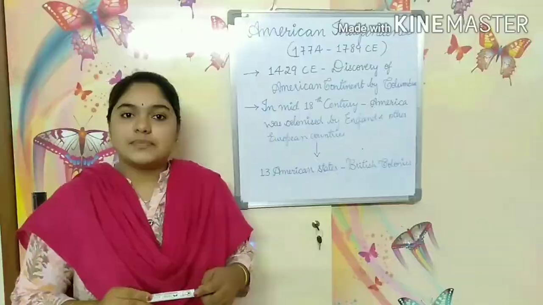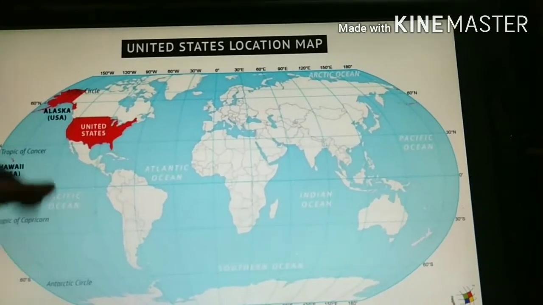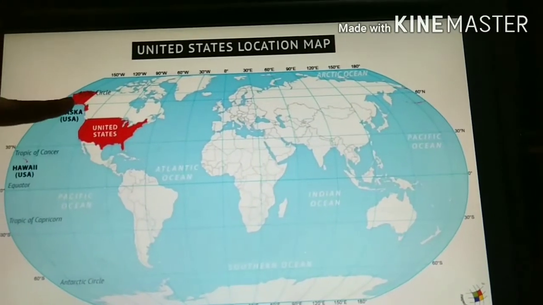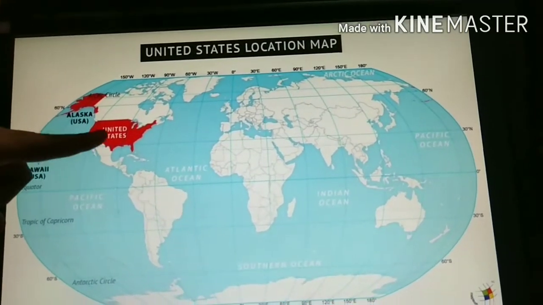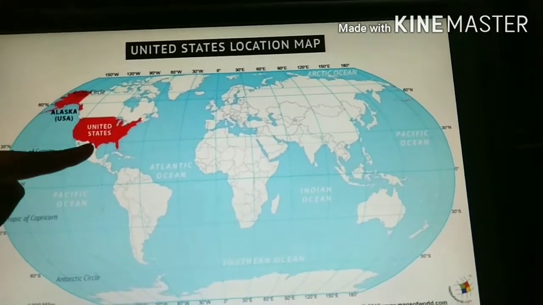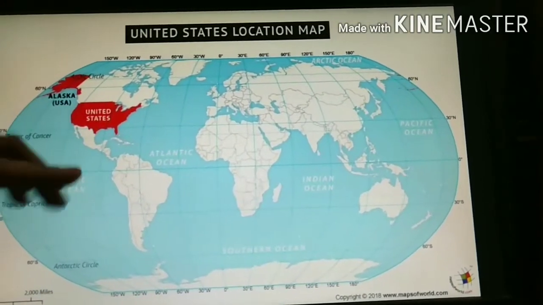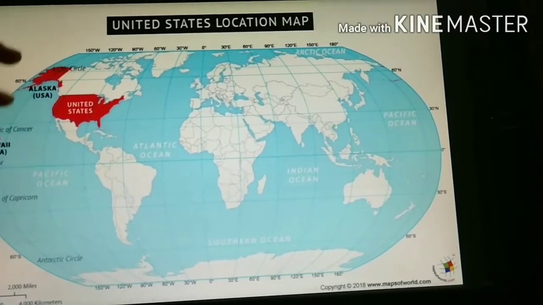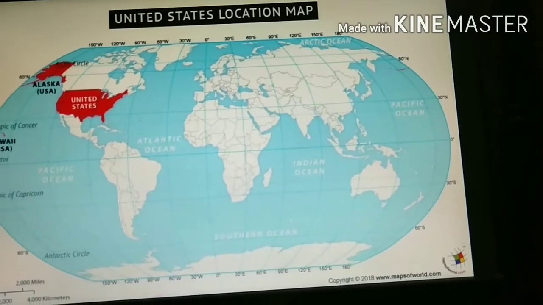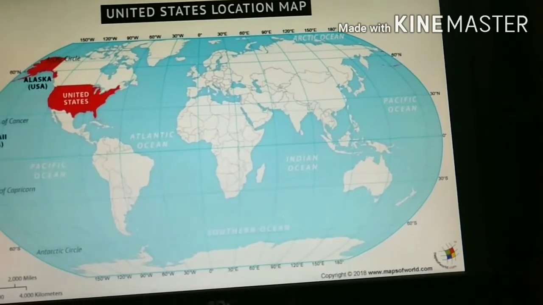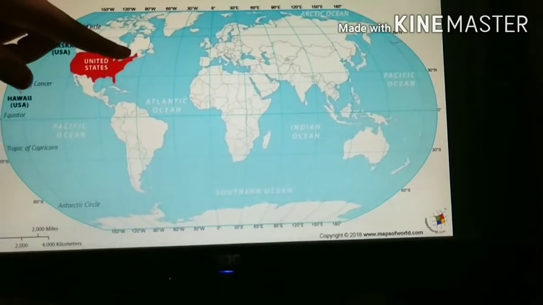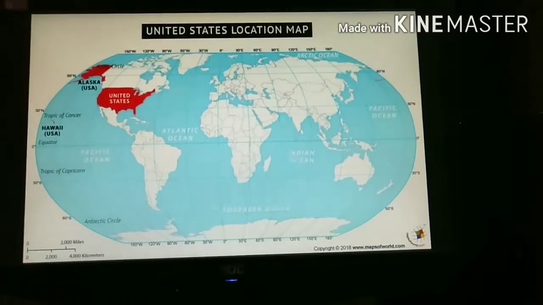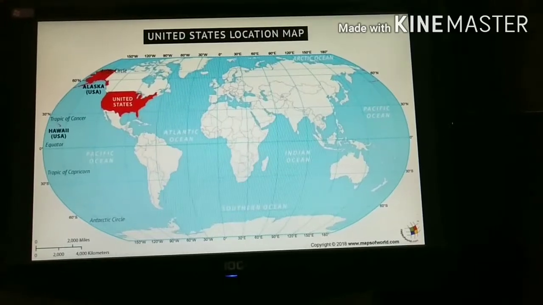Okay, this is the world map. The red portion here, as you can see, these two parts are now the United States of America. These were not the United States of America from long ago; they were formed after American independence. Next I'll show you the 13 colonies, that means only a part of the United States of America which was colonized by the British.